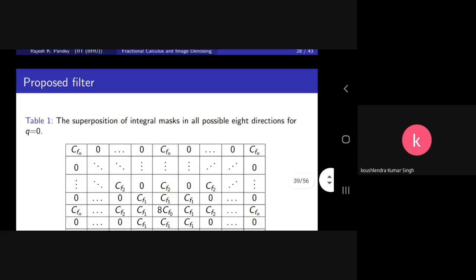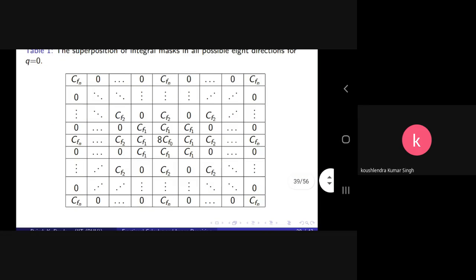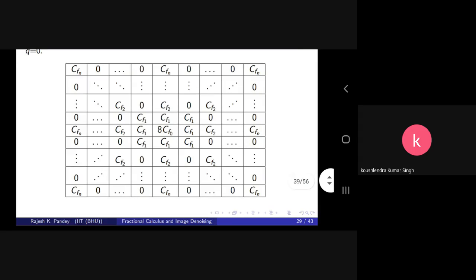Table 1 presents the complete mask of the fractional integral in terms of the k operator. The mask is designed in all 8 directions, and that's why the middle value is 8 times Cf0, because it is repeated and added for 8 directions, and likewise for all other values like Cf1, Cf2, and Cfn. For a particular choice of mask, it can be designed like 3 by 3 or 5 by 5 by choosing the value of n.